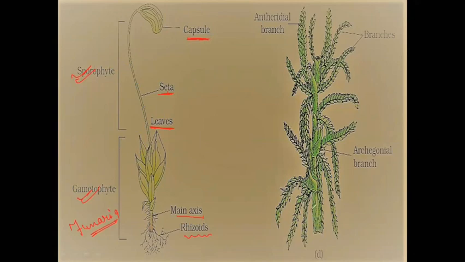Next is another diagram, which is of Sphagnum. In this Sphagnum, you can see this archegonial branch and these other branches, antheridial branches present over here. So this is Sphagnum, this is Funaria. These are the diagrammatic questions which you need to remember. So now we are done with this complete topic of the Bryophyta.